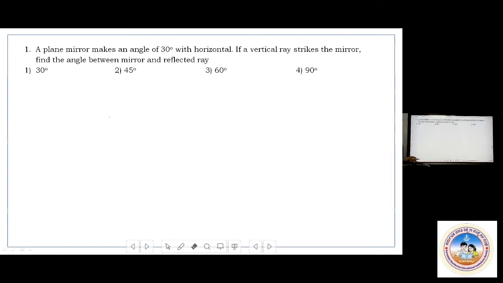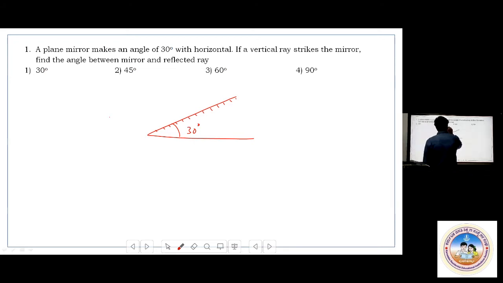You see, the question is like a plane mirror makes an angle of 30 degree with the horizontal. If a vertical ray strikes the mirror, find the angle between mirror and reflected ray. Okay, mirror and reflected ray. Now, let me say this is the horizontal line. A plane mirror is making an angle of 30 degree. Let me say this is the plane mirror here, and so this angle is 30 degree.